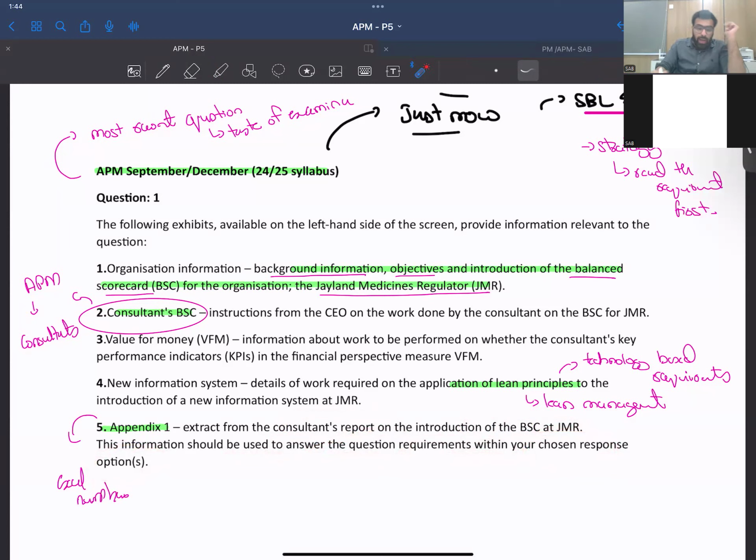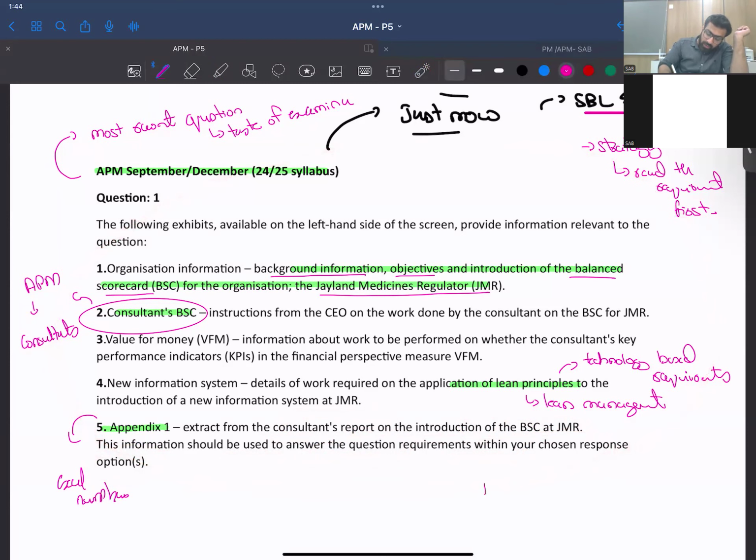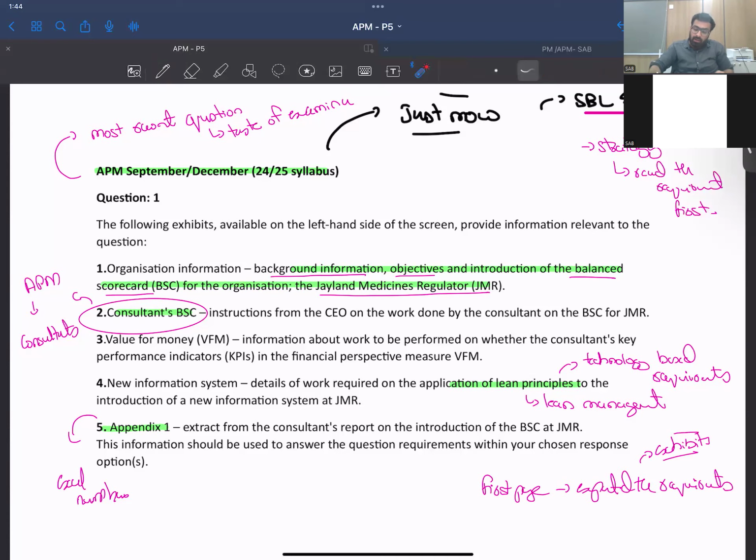So while reading the first page, we kind of expected the requirements, right? Although sometimes the requirements are not at the last, whereas sometimes they are in the exhibits as well. So we have to take care of that.